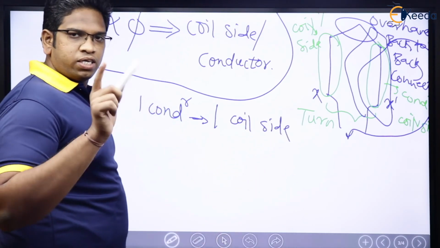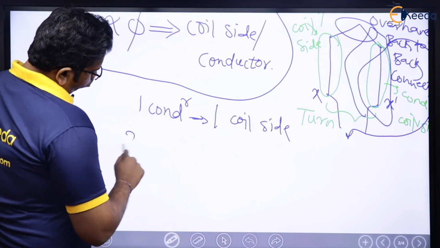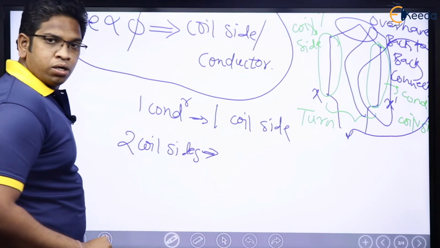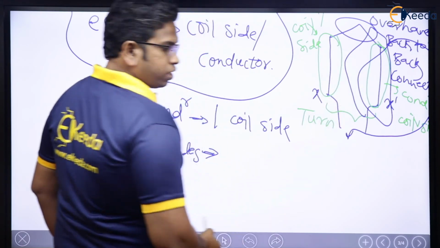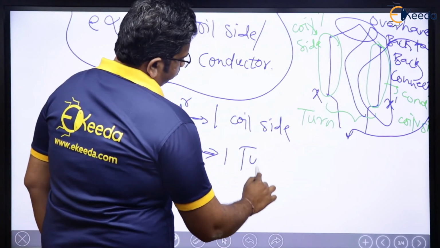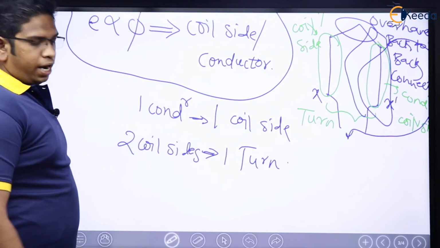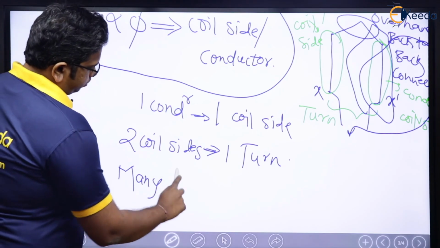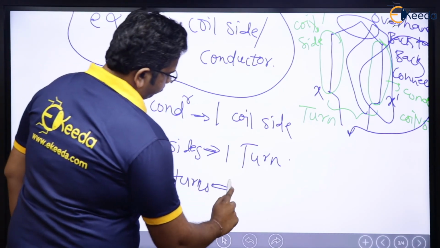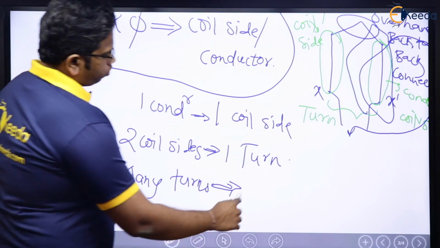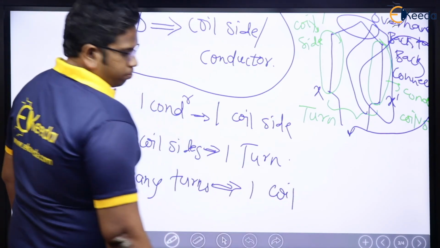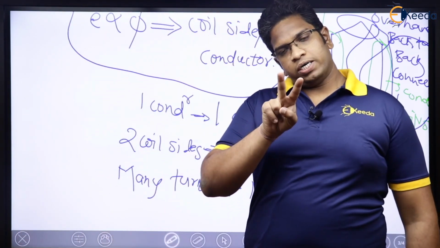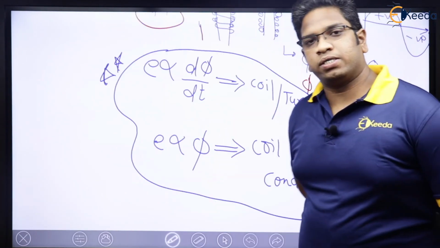Two coil sides, like this, X dash, form one turn, and many turns form one coil. So one coil will have many turns, and one turn will have two conductors or two coil sides. That's it. Thank you.